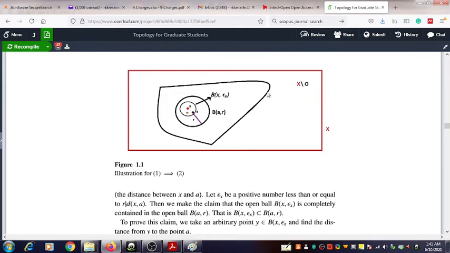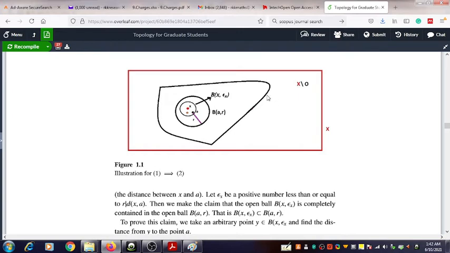This is the metric space, and this red rectangle represents the metric space capital X. Even though O is not named here, actually this is the open set. Its boundary is marked by the movement of the cursor. So you can see that this is the given open set.